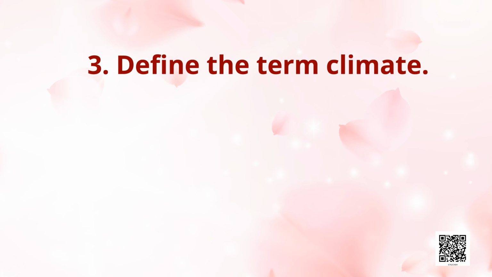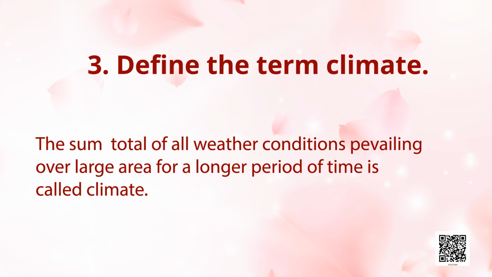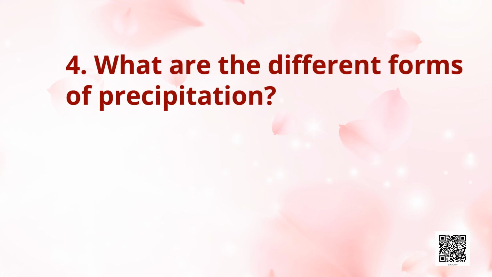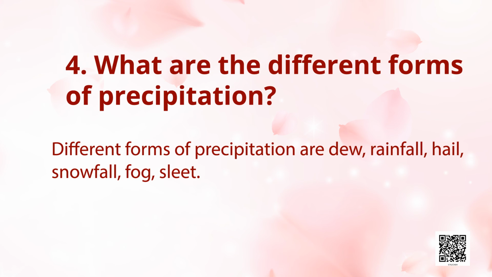Next, define the term climate. Answer. The sum total of all weather conditions prevailing over a large area for a longer period of time is called climate. Next, what are the different forms of precipitation? Answer. Different forms of precipitation are dew, rainfall, hail, snowfall, fog, sleet.